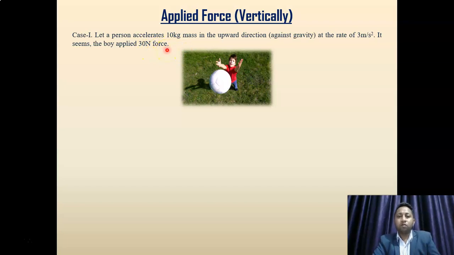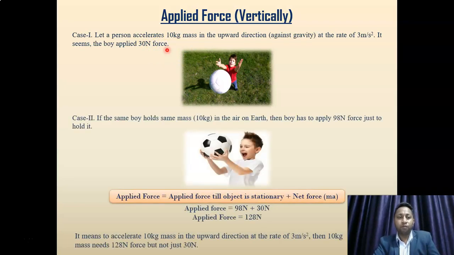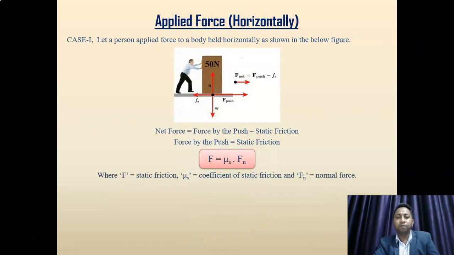So to understand the concept of applied force, we have case 2. According to case 2, if the same boy holds the same mass in the air on earth, then the boy has to apply 98 Newton force just to hold it. So according to the concept, applied force equals the force applied till the object is stationary, that is 98 Newton, plus net force, that is 30 Newton. So to accelerate a 10 kg mass in the upward direction at the rate of 3 meter per second square, we have to apply 128 Newton force, right?